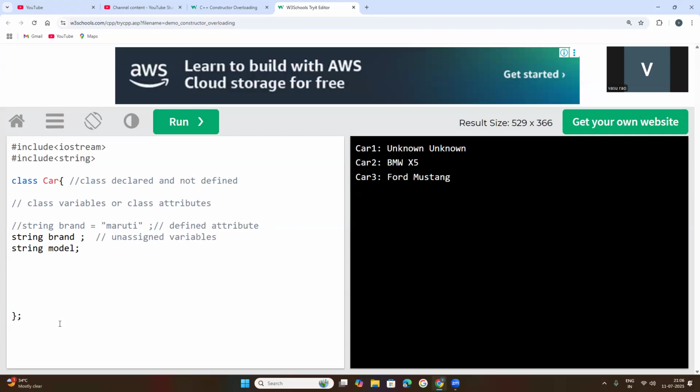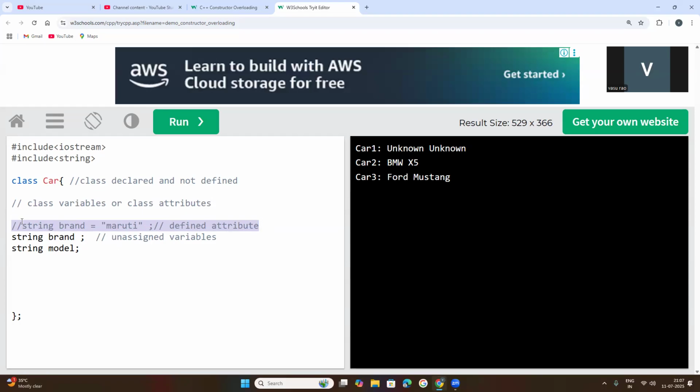Now try to come to the point. Two variables, means attributes, have been declared inside of the car class, but not assigned with any value here. This line of statement I have kept with comments of two forward slashes. In any programming language, every line is called a statement, otherwise instruction.